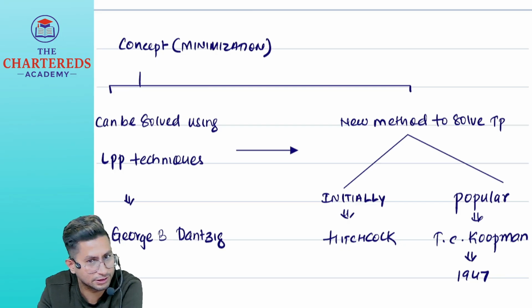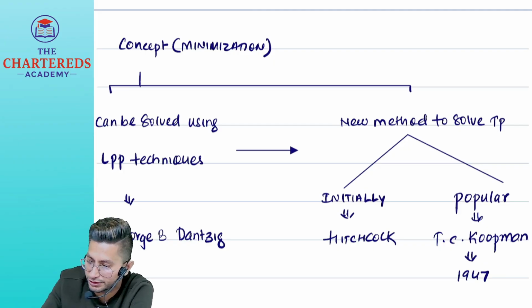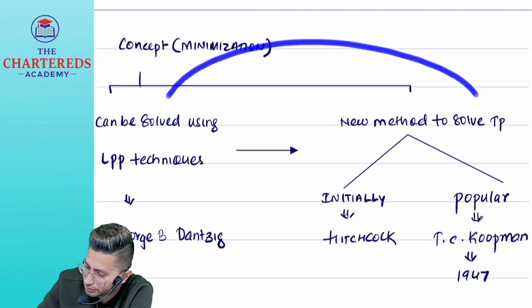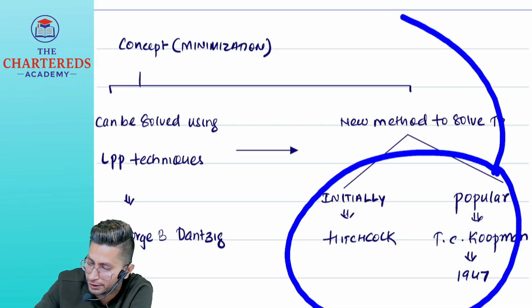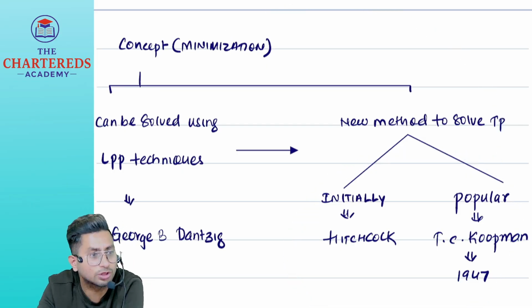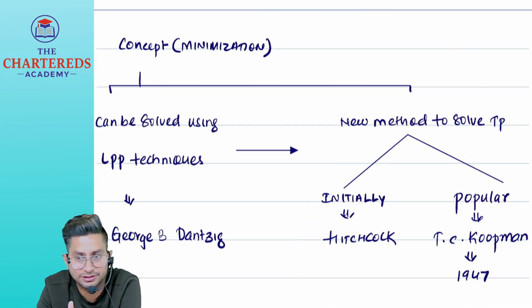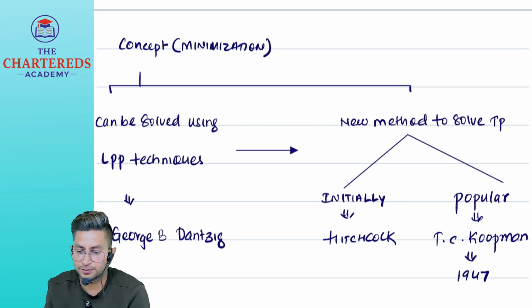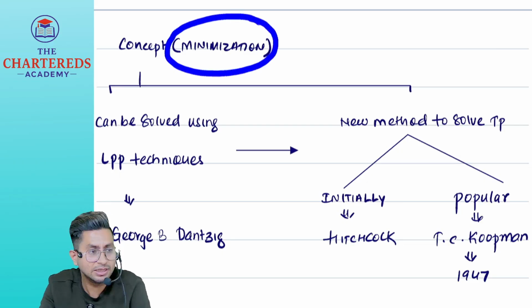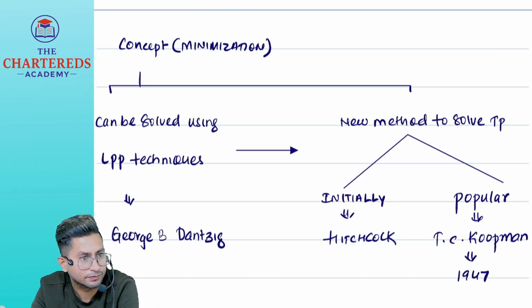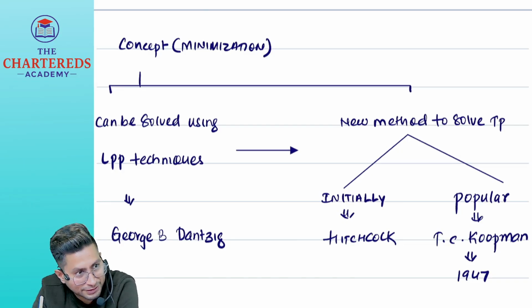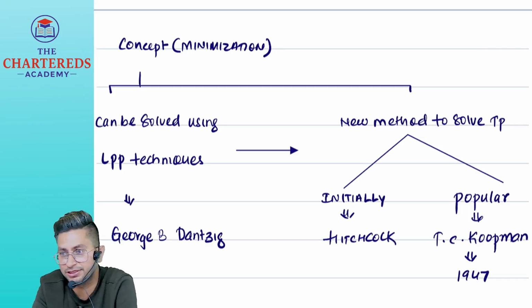But initially, when these two people designed the concept, what did they keep in mind? Minimization. What to minimize? The cost of transportation. The main purpose of designing this method was minimizing the cost of transportation. But today, I can use it for maximization also, and for minimization also.